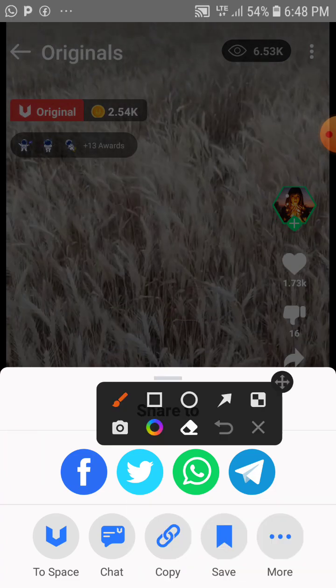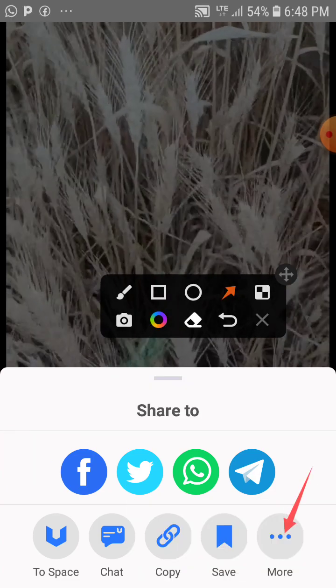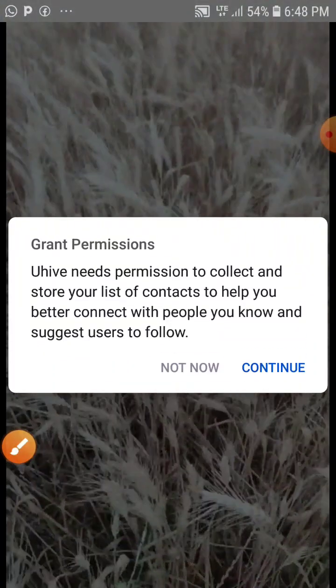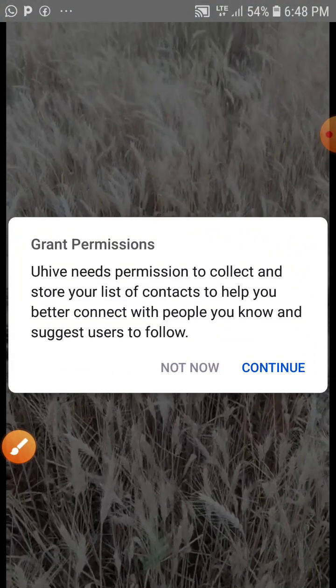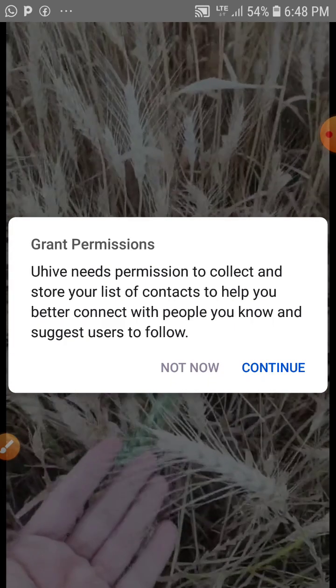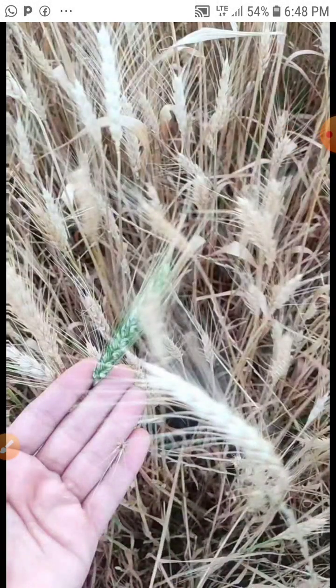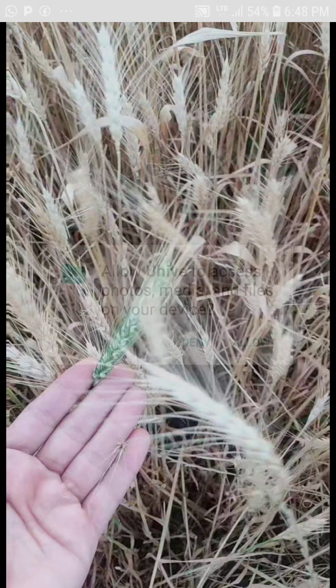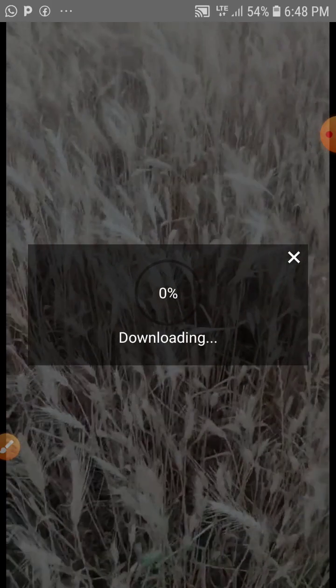Let me show you guys. You can click on this. It asks for permission to collect and store the list of contacts to help you connect or continue. So you can see, let's accept it and open this platform.